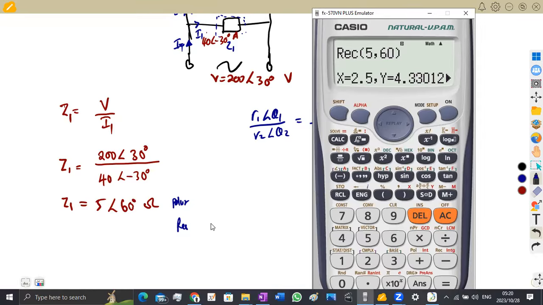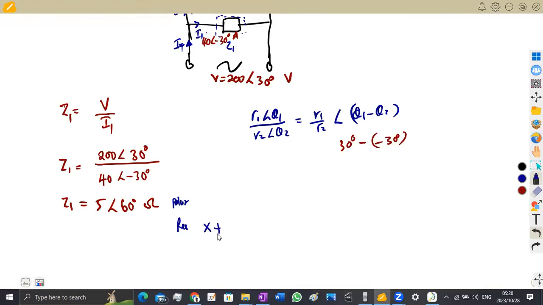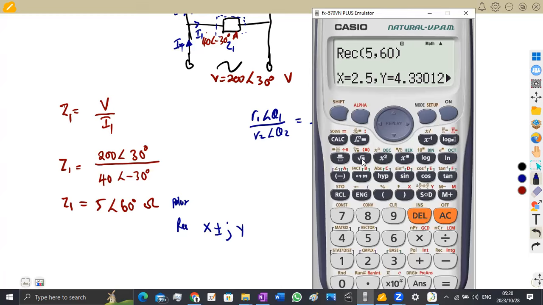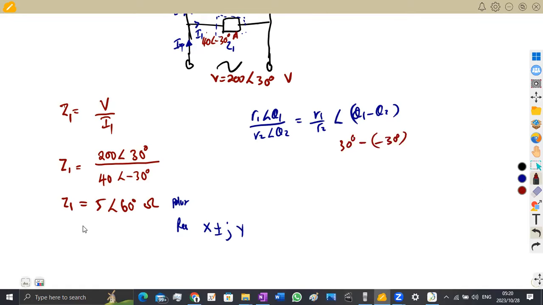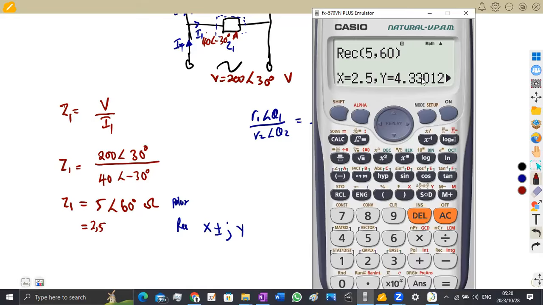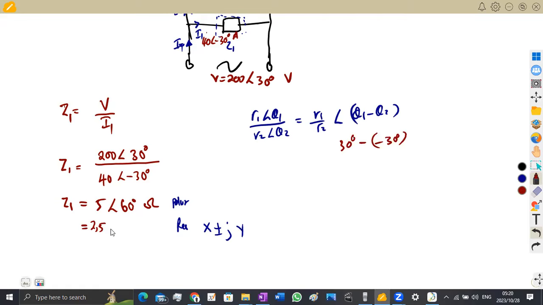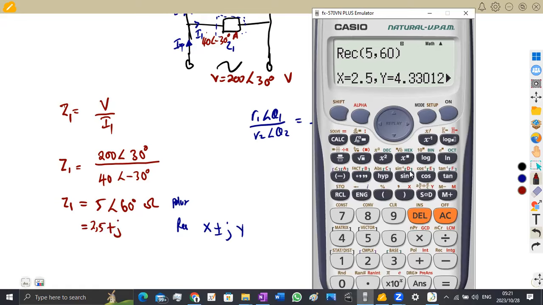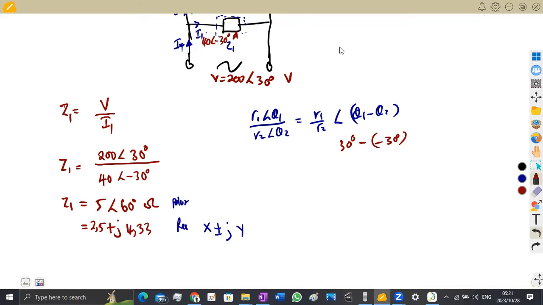Remember, in rectangular form, this must be in the form of x plus or minus jy, whereby x is the real part and y is the imaginary part. That's why you see your values are given as x and y. So the x is the real part, which is 2,5 in this case. So our Z can be given as 2,5. Then the value of y here is positive, so we're going to have plus j, the value of y, which is 4,33.